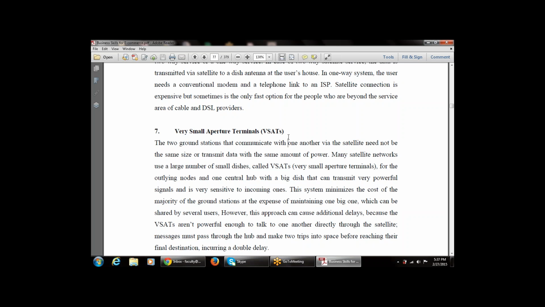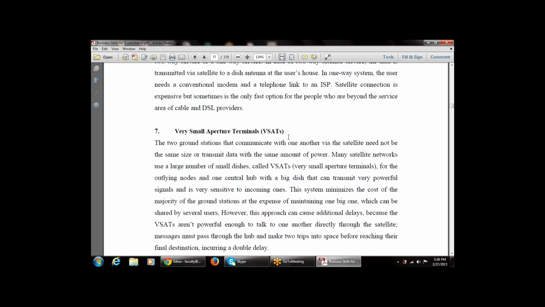It is used for the outlying nodes, that is, the outgoing computers, and there is one central hub with a big dish that can transmit very powerful signals. That big dish is very expensive for the incoming signals.